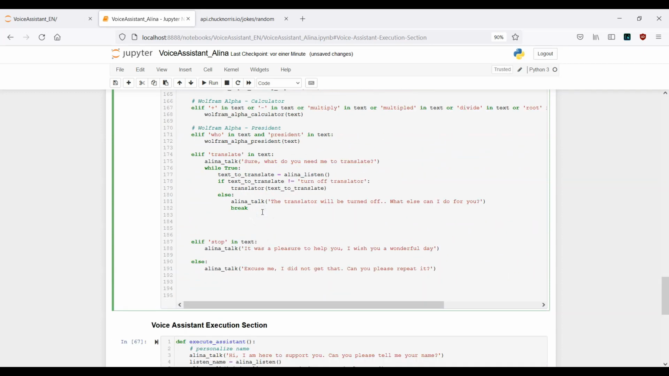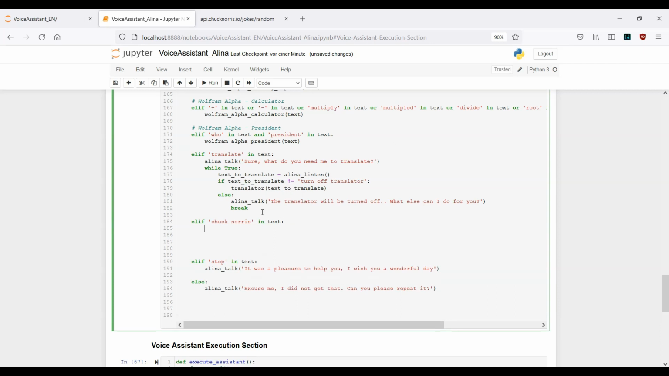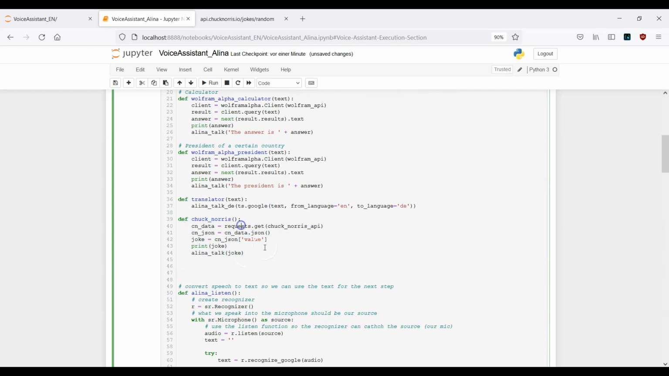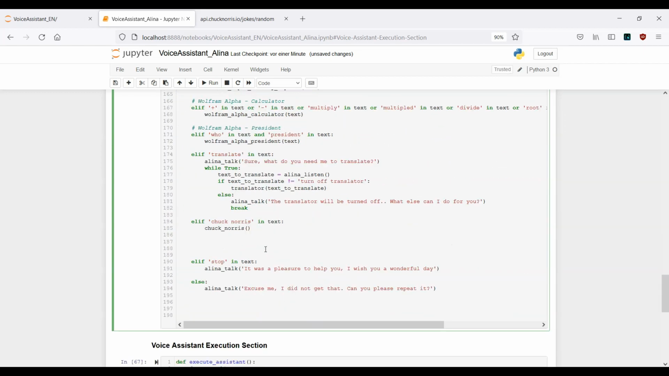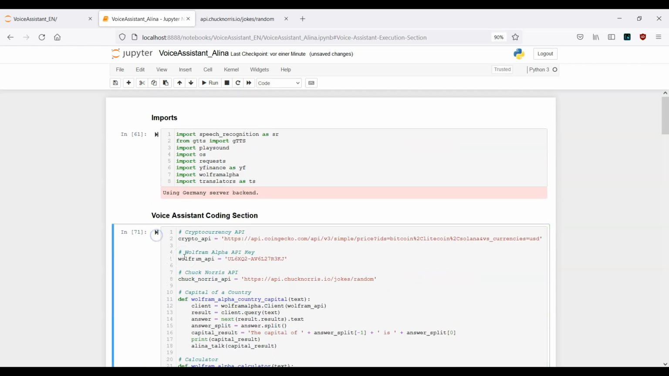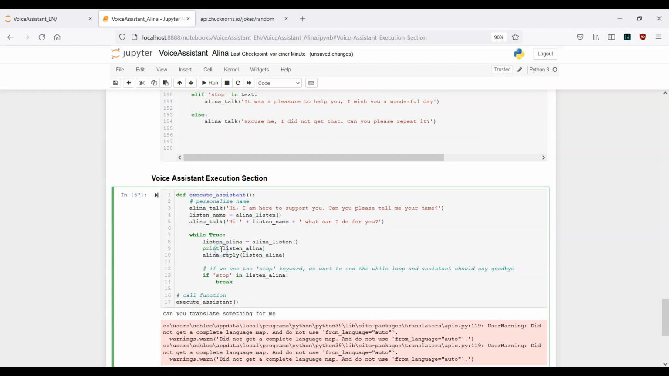Now let's go down, and now we need to provide one keyword. So if Chuck Norris in text, here we want to make use of the Chuck Norris function. This is what we have created here. This is now the whole logic. Let's see if we have an error message. Let's run the cell, scroll down, and this looks fine. Now let's run this function here and execute it.